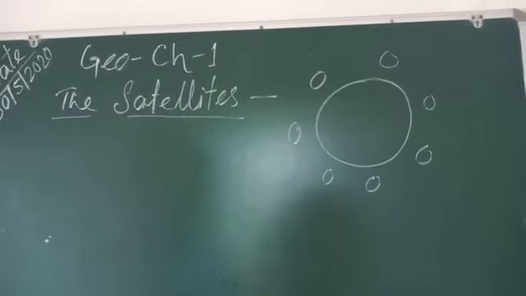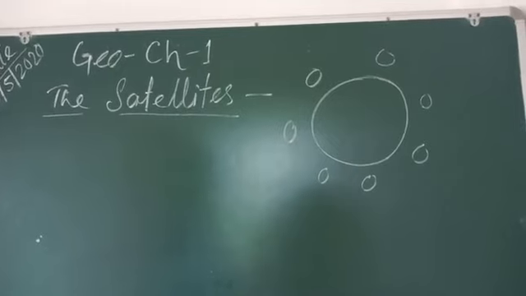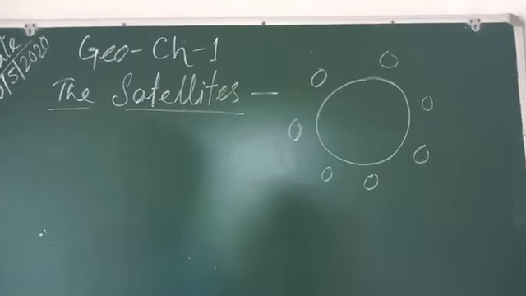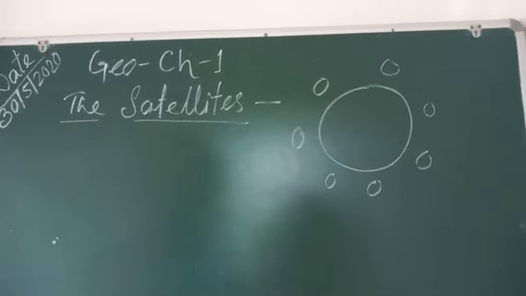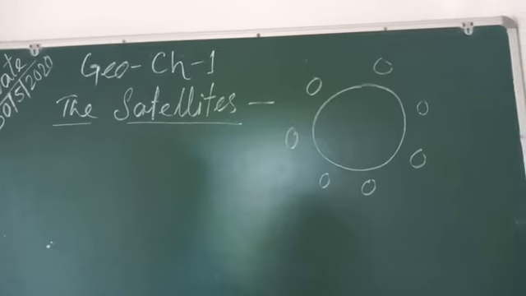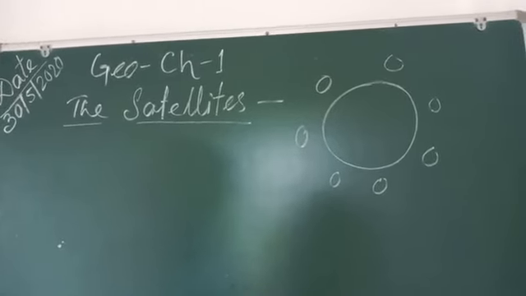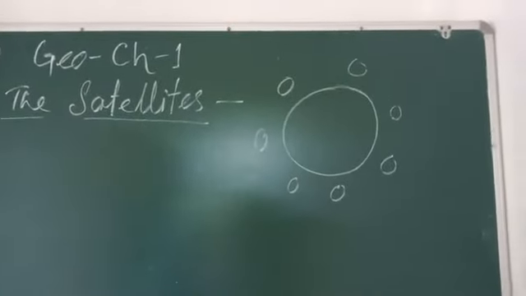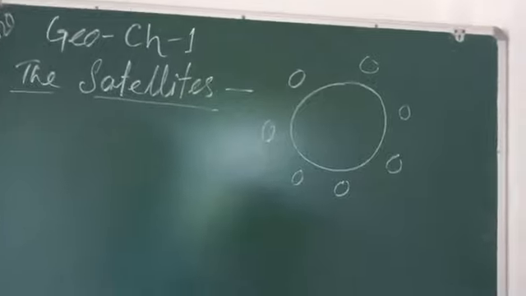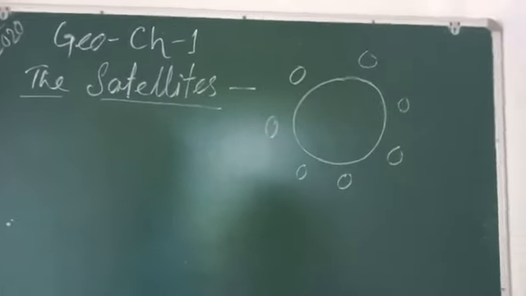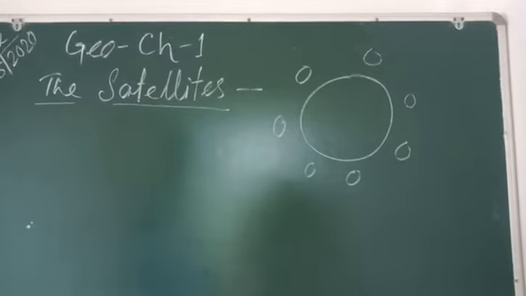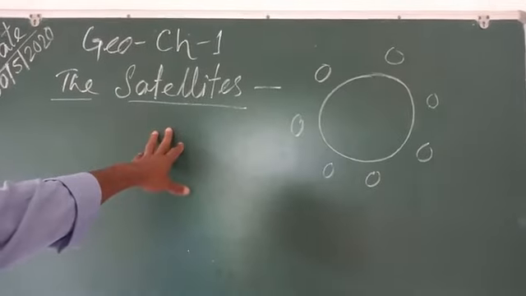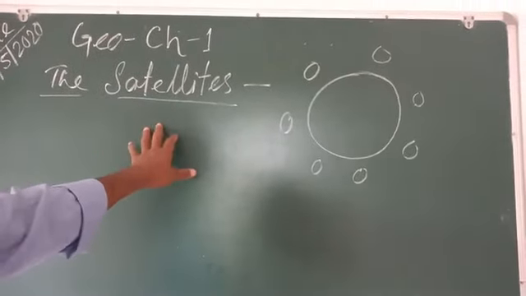Mercury and Venus are the only planets which do not have any known satellites. So only 2 planets, Mercury and Venus, do not have any known satellite. The satellites move around the planets from west to east. That means they start from the west side and move from west to east. It is their revolving system. So these are the things about satellites. I think you are clear about satellites.